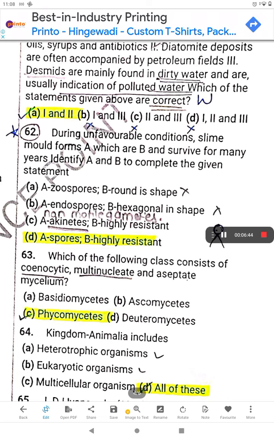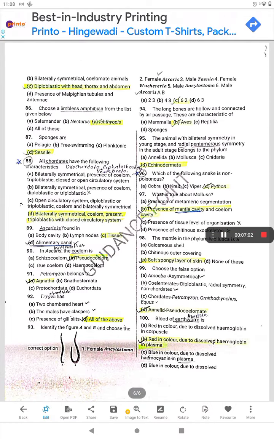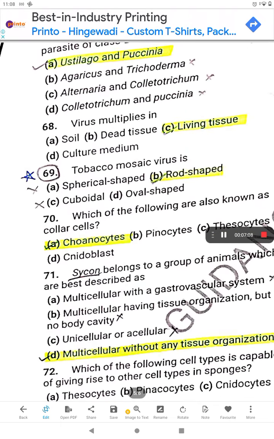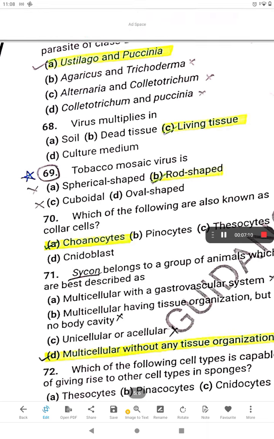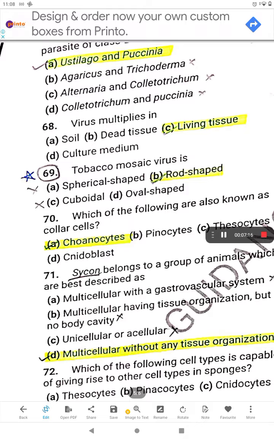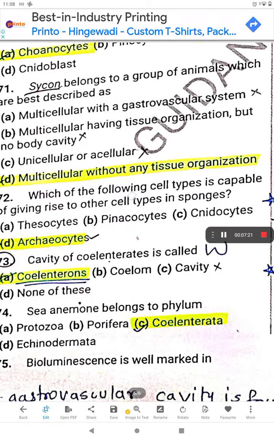During unfavorable conditions, slime mold forms A, which are B, and survive for many years. Identify A and B. So A is spore. During unfavorable conditions, slime mold forms spores which are highly resistant and survive for many years. Then, tobacco mosaic virus is A. Spherical shaped, B. Rod shaped, C. Cuboidal, D. Oval shaped. It is rod shaped. Tobacco mosaic virus is rod shaped.